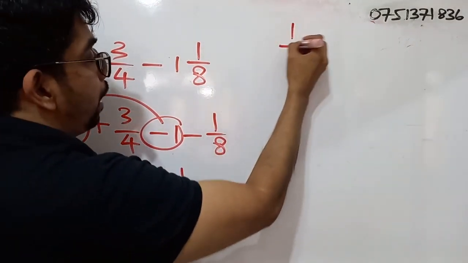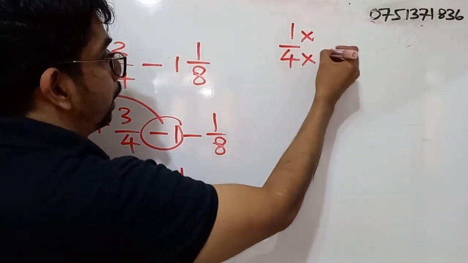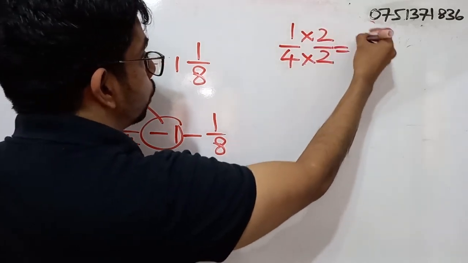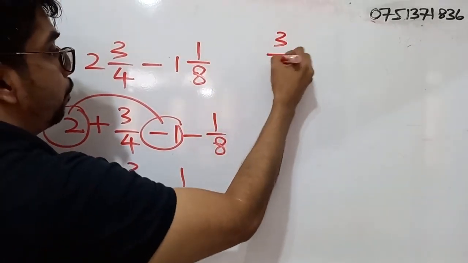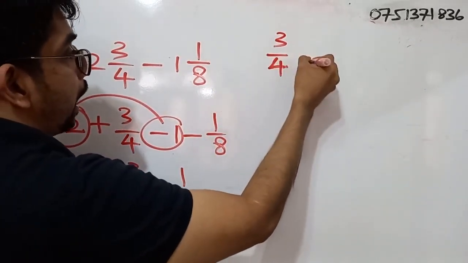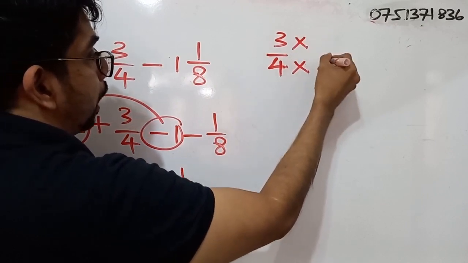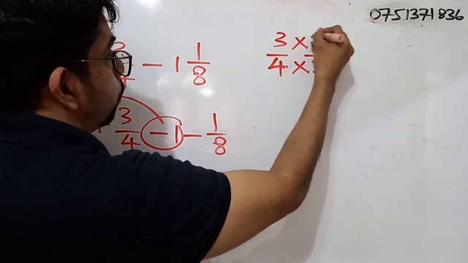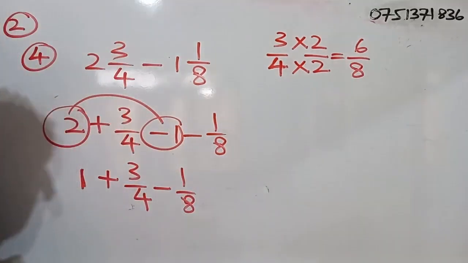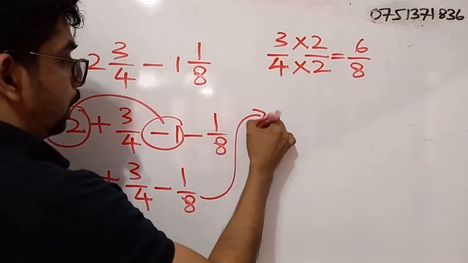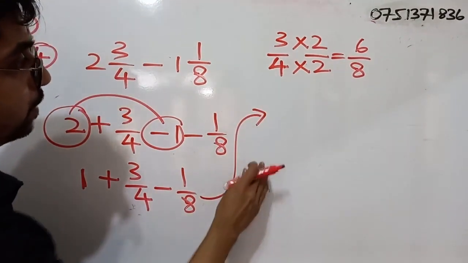So 3 by 4, I will have to multiply the denominator by 2 and the numerator by 2 as well. So I will be getting what? 6 by 8.